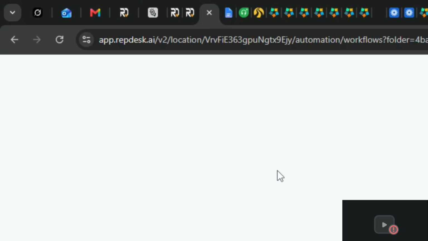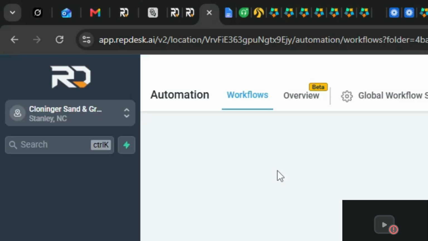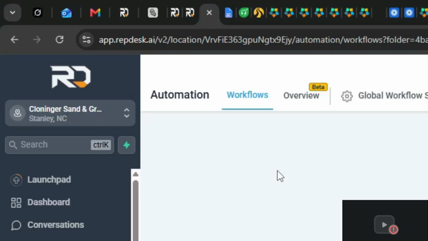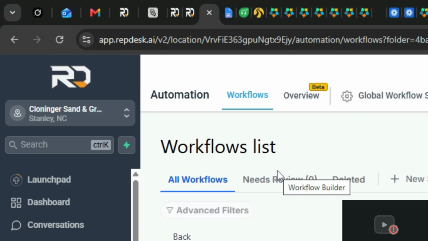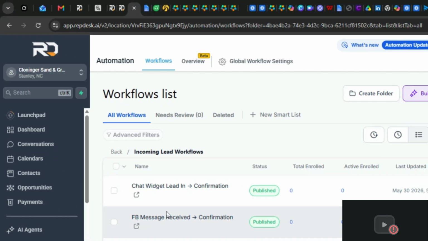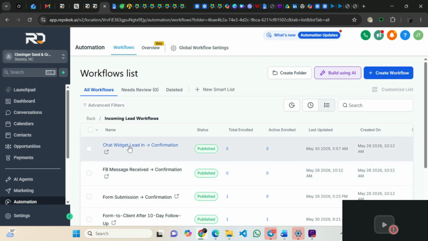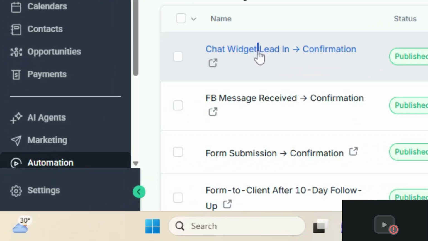So let me go back to two other ways a lead can come in, and how I've set the automation to handle that. That's through chat widgets and also through form submission. And I did others also for Facebook and for IG and some others. So let's say a lead comes in from chat widget.